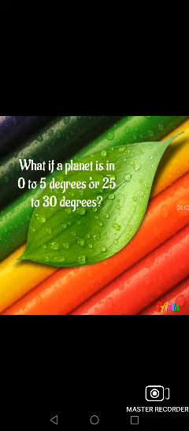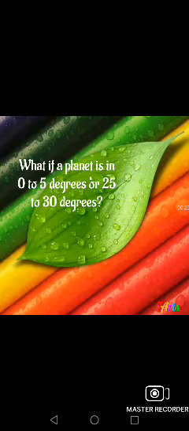Hi all, in this video we will try to understand what happens if a planet is in the degrees from 0 to 5 or 25 to 30 degrees.